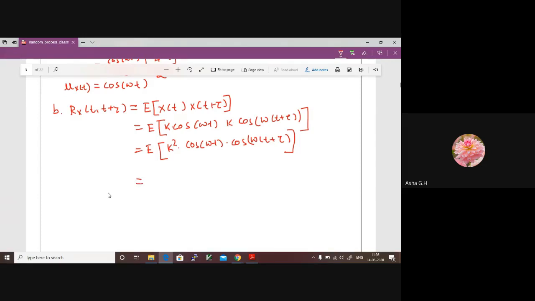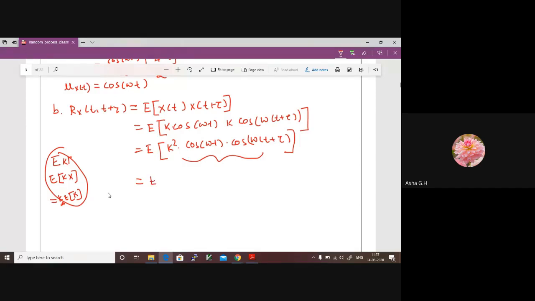By definition, what is expectation of something? Expectation of the entire thing. Now, this is a constant. We know that expectation of some constant k into the random variable x is k into expectation of x. But here in our example, k is our random variable and cos omega t plus tau is the constant. This can be taken out.